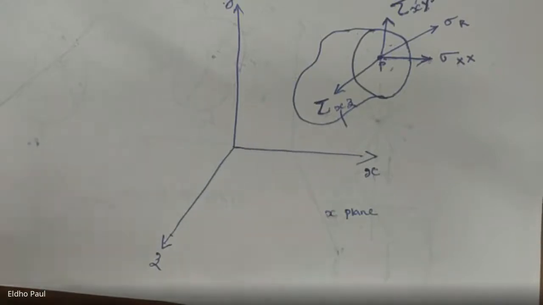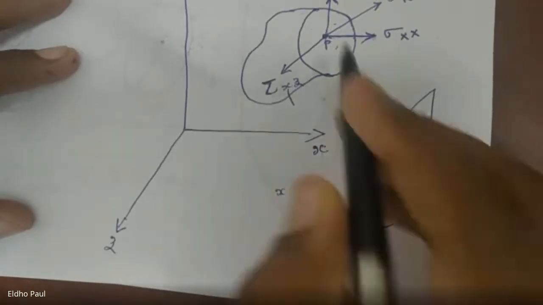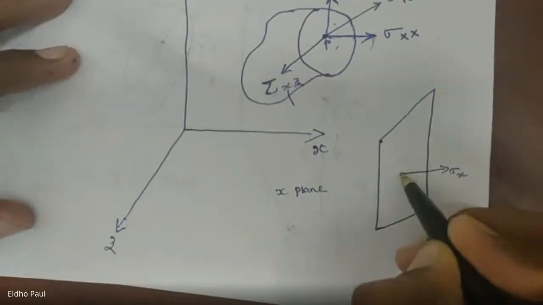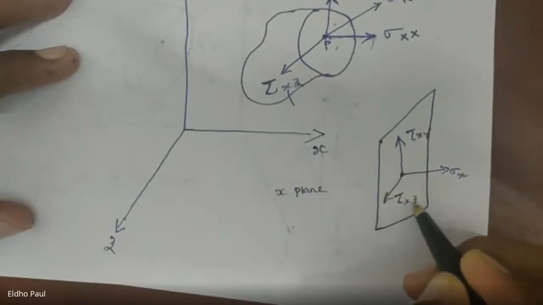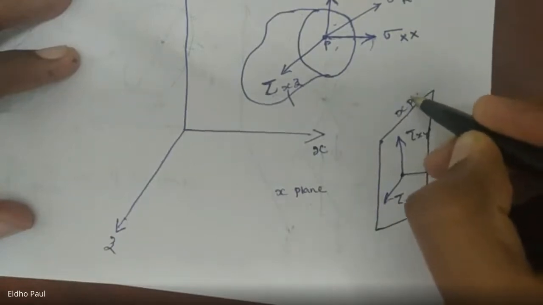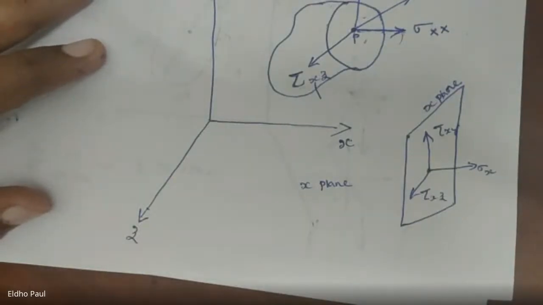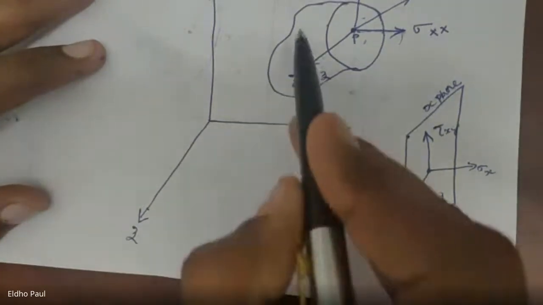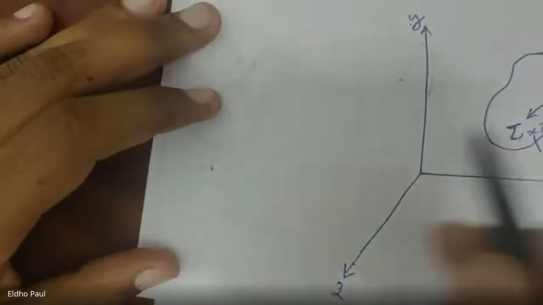Okay, so here I am just representing that plane. This is the plane, the cross section, and here in this plane, this is sigma x, this is tau xy, and this is tau xz, and this is an x plane which is used to cut this body. Okay. Similarly, next I am going to cut this body using the y plane.